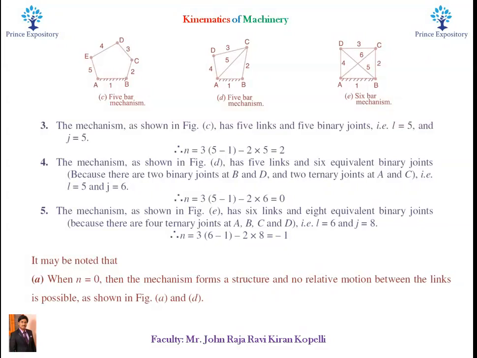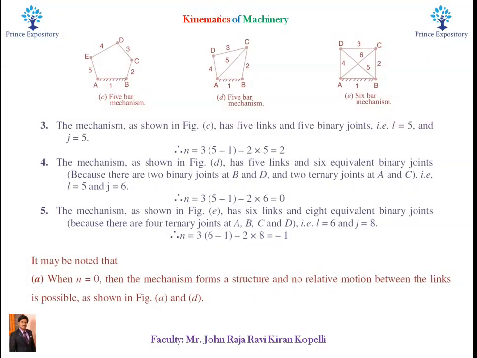Now the last one is the 6-bar mechanism. It contains 6 links and 8 equivalent binary joints because there are 4 ternary joints at A, B, C and D. That is, number of links 6, number of joints 8, and after substituting we will get n is equal to 1.